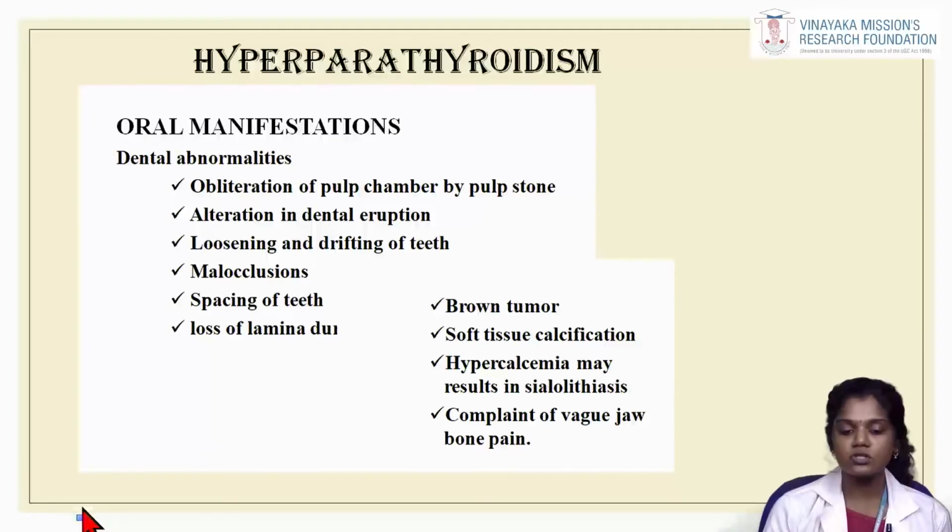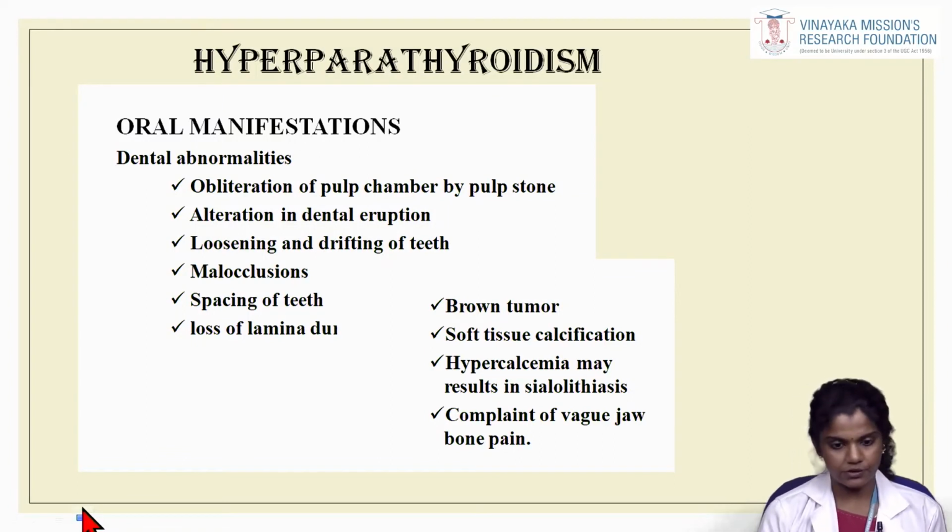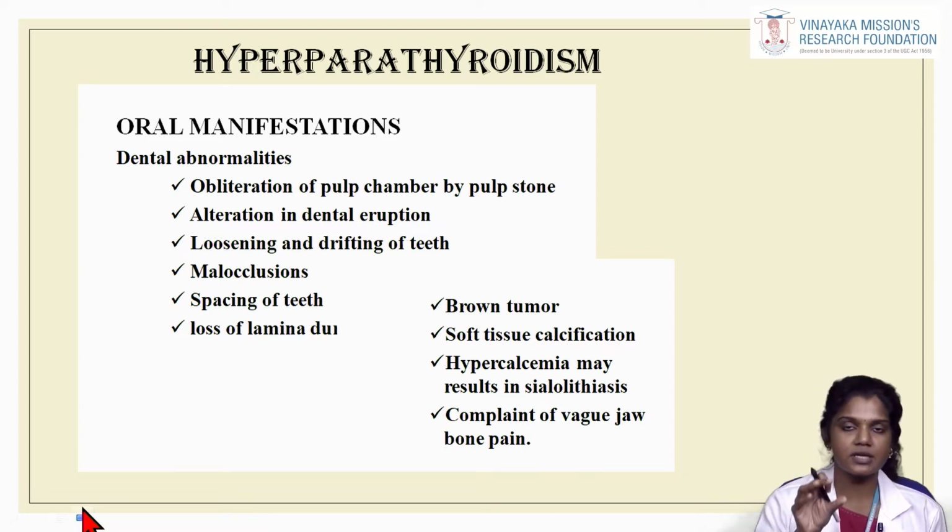Next, moving on to the oral manifestations of hyperparathyroidism. The dental abnormalities include obliteration of pulp chamber by the pulp stone, alteration in the dental eruption, loosening and drifting of teeth, malocclusion, spacing of teeth, and loss of lamina dura. So these are the dental abnormalities which you see in a